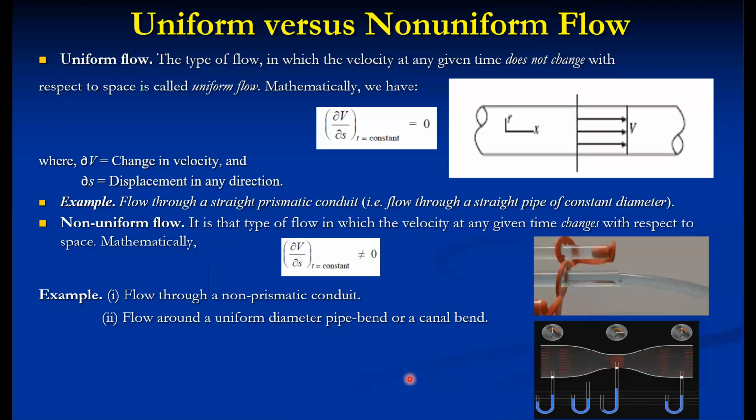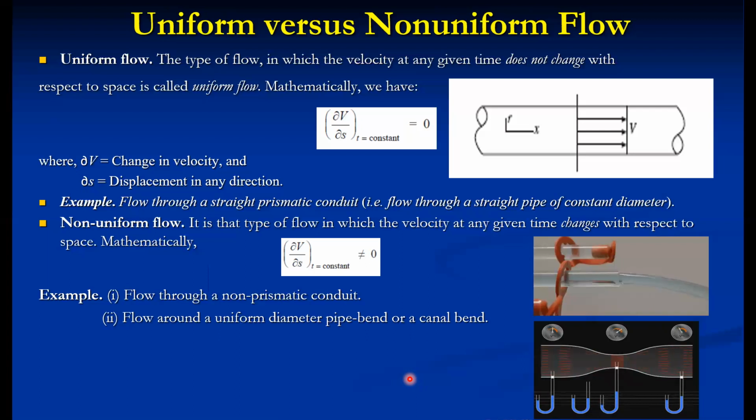These four are the basic types, and they appear in combinations: steady uniform flow, steady non-uniform flow, unsteady uniform flow, unsteady non-uniform flow. These are the types that generally appear.